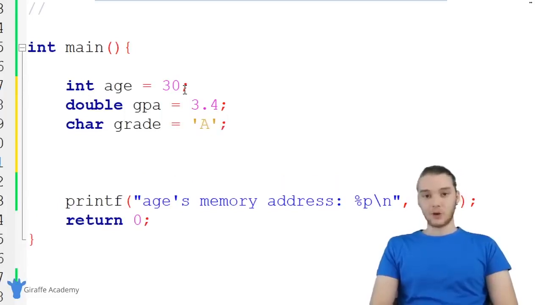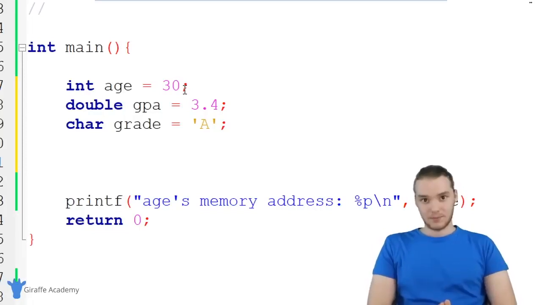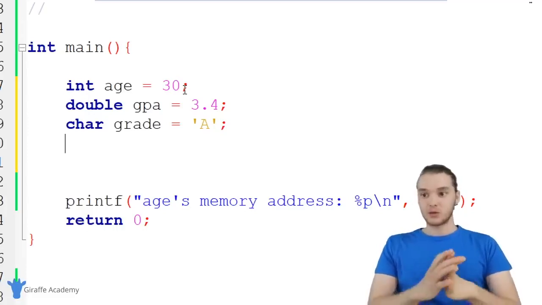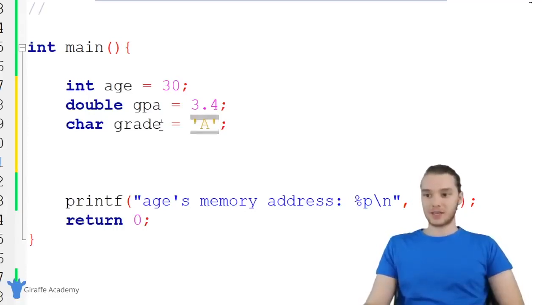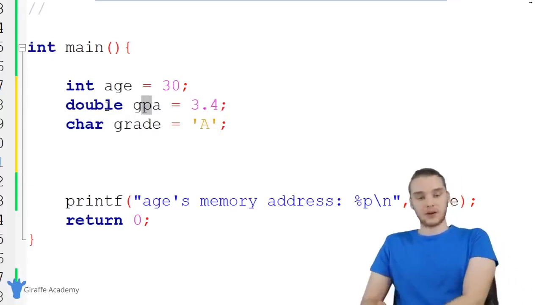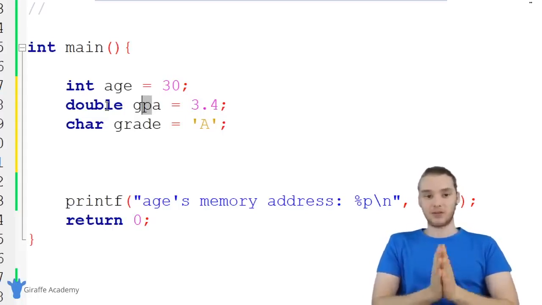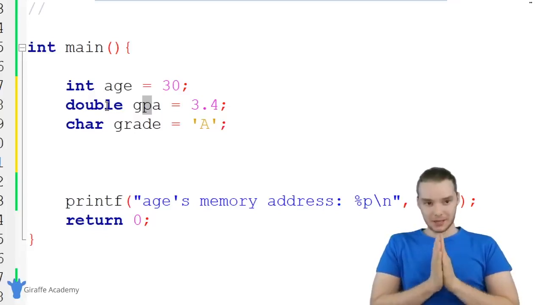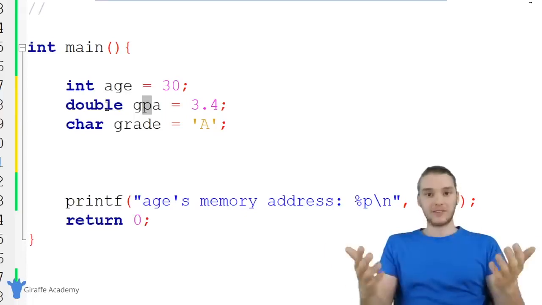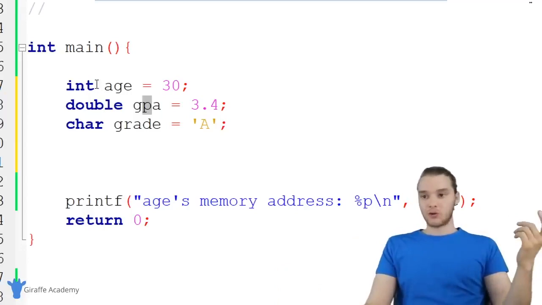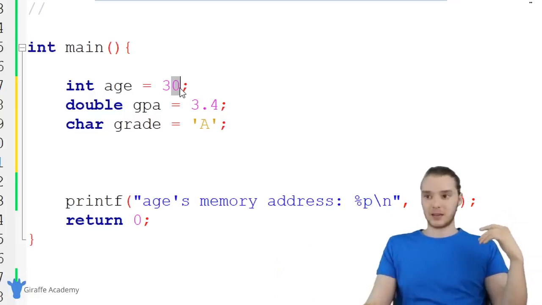I could also create a pointer variable, and inside of that pointer variable, I could store a pointer. Okay? So just like I stored a character inside of this character variable and I stored a double inside of this double variable, I could store a pointer inside of a pointer variable. Now, here's where this is going to get a little bit tricky. When we create a pointer variable, we actually need a physical memory address, right? When I create this integer variable, I can just come up with a number right off the top of my head, like 30.